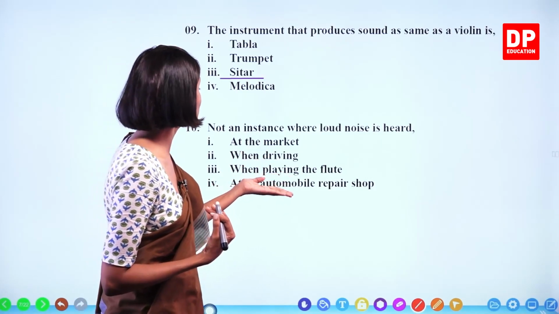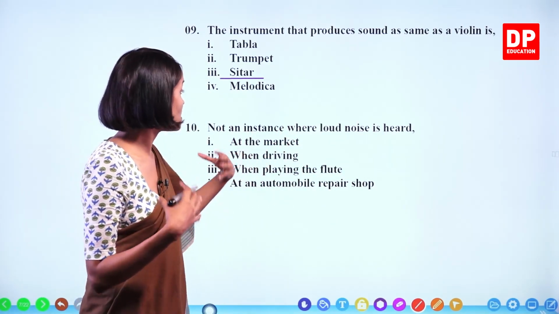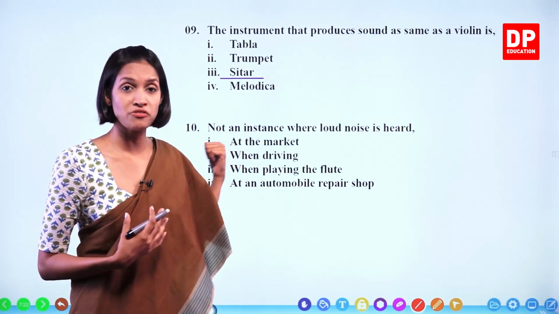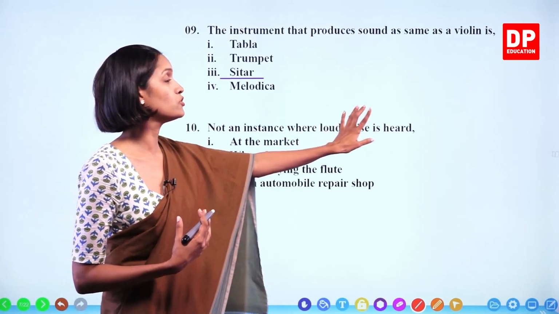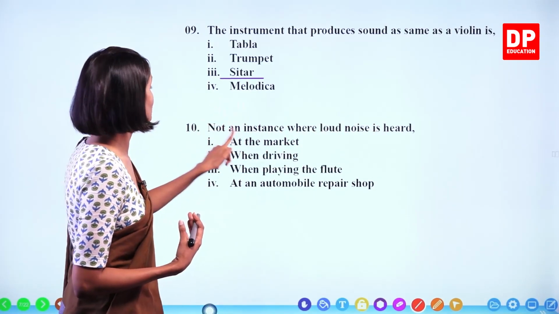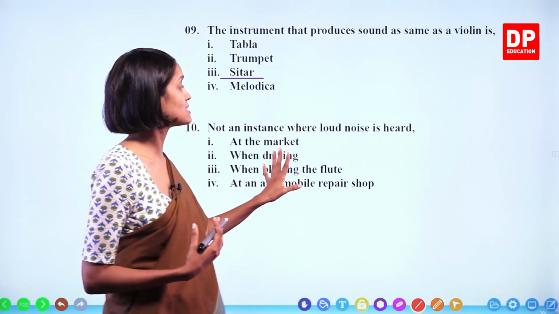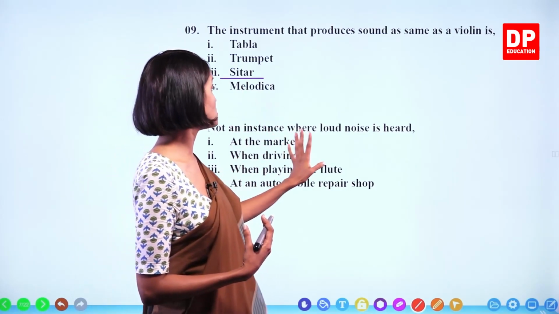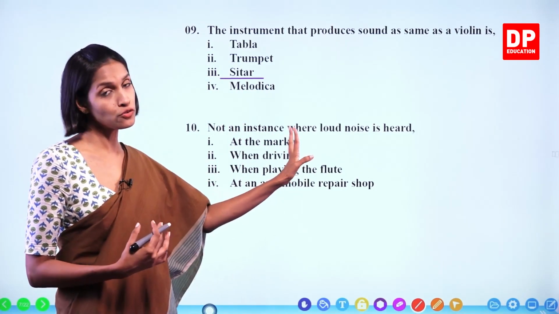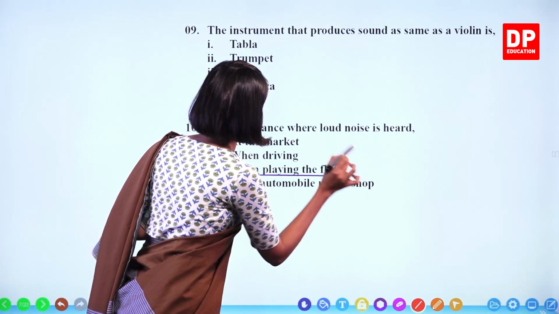At an automobile repair shop, again, there are loud noises. So the question asks, not an instance where loud noise is heard. At the market, when driving, at an automobile repair shop, in all these three instances, loud noise is heard. The only instance where loud noise is not heard is when playing the flute, because music is produced.